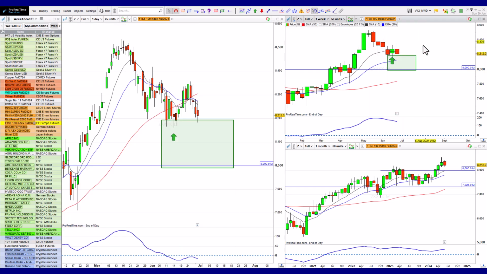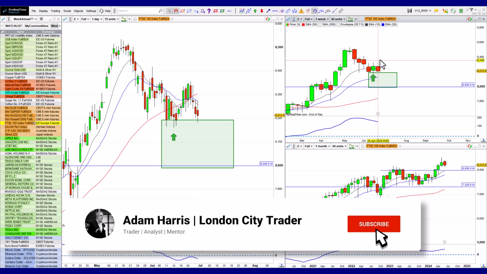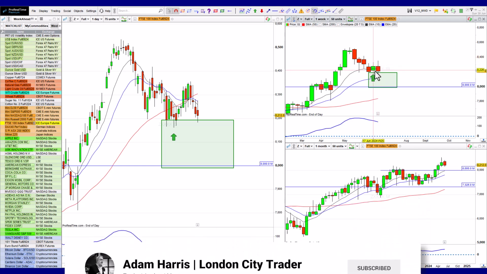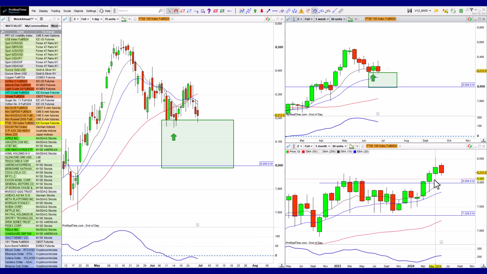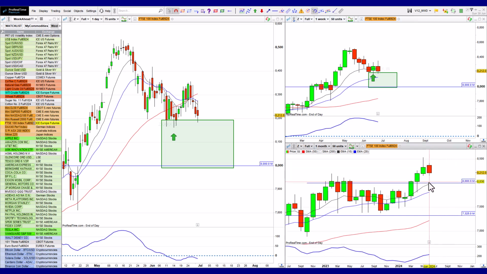The FTSE as well having pulled back. So this was an area where I was looking to see if that was a sufficient pullback. It did break the high. It hasn't broken the low yet. So we're still stuck in this. And overall, I'd be surprised if we pull back here and go. We could come back and test this for resistance and go. So that'll be interesting this week to see if we do hit a little bit further down to the 8,000 level and then carry on. Alternatively, I expect to see us continue on.